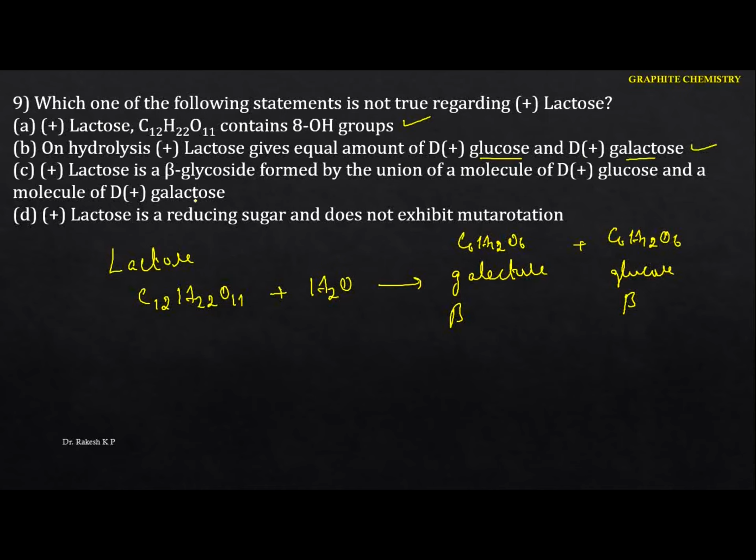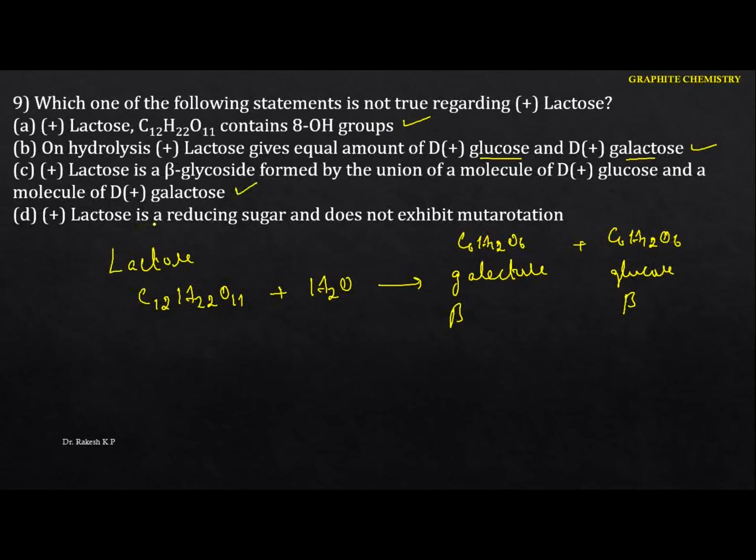This one is also correct. Lactose is a beta glycoside. Just identify that even though the monosaccharide we got is in the beta form here, it is formed by the union of a molecule of D-plus-glucose and a molecule of D-plus-galactose. This is also correct.